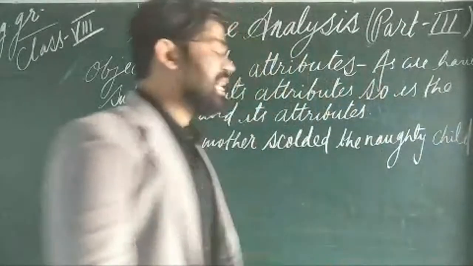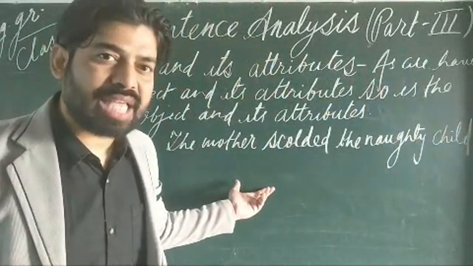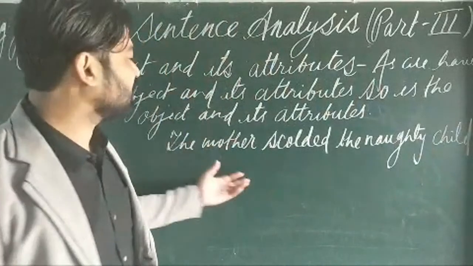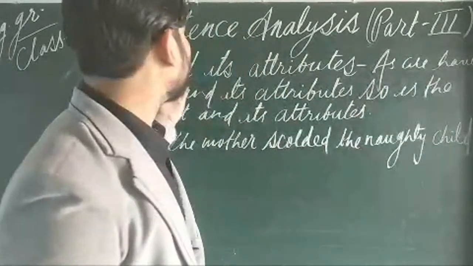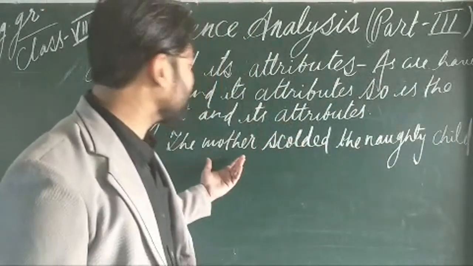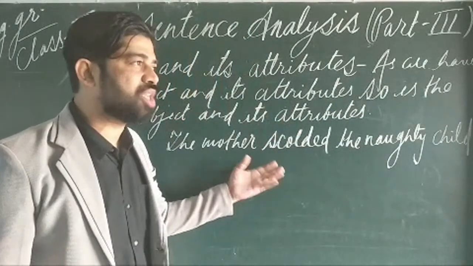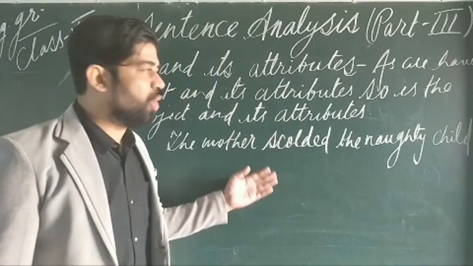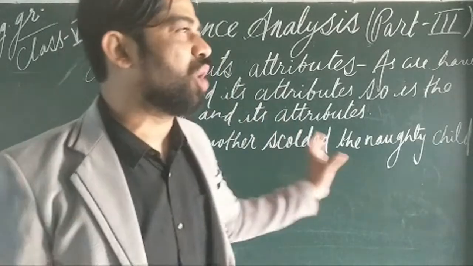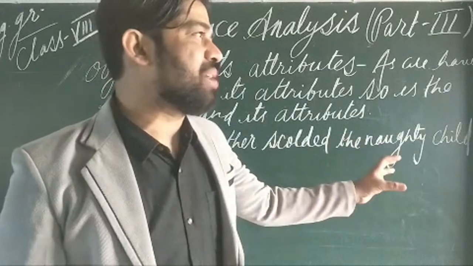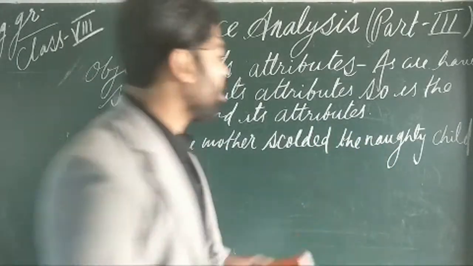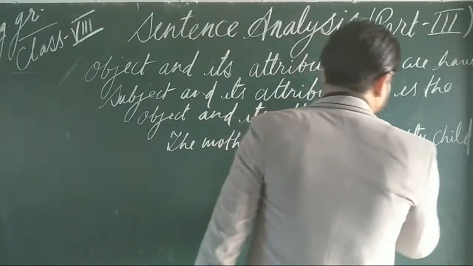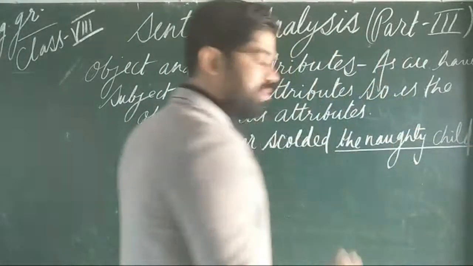Here is a sentence which I have taken as an example, and it will become quite clear from this sentence how you will find the object and its attribute. The first thing you need to find in this sentence is the object, and you know where the object is in a sentence. It will always be at the end part of the sentence. So here the object is the naughty child. You can say that the naughty child is the object of this sentence.